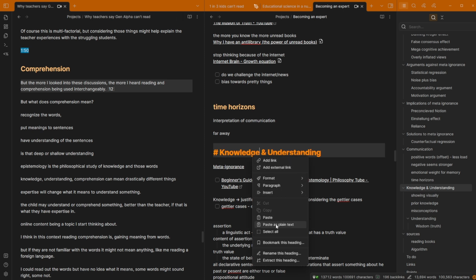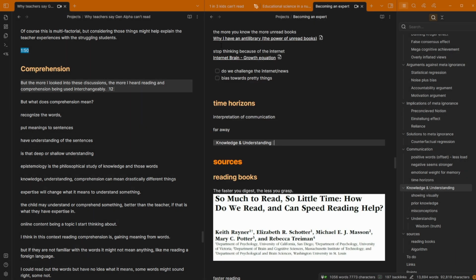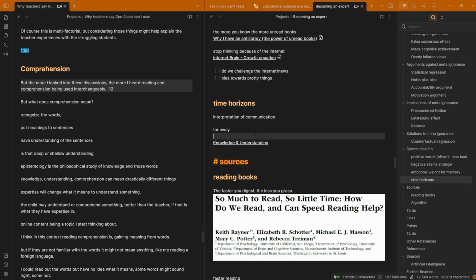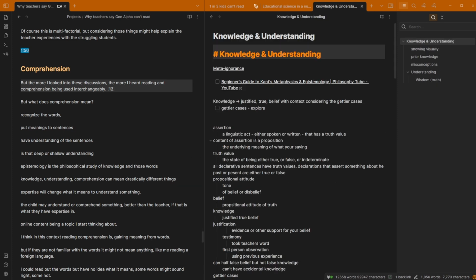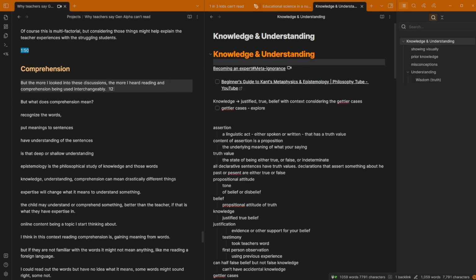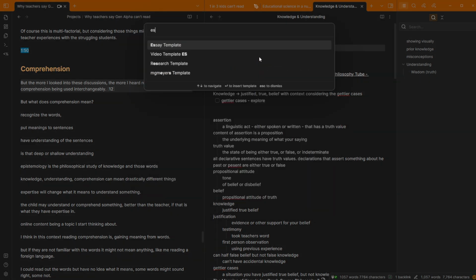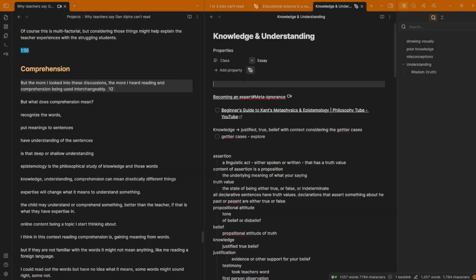Now when we go in here, we can extract the heading, knowledge and understanding, create, okie dokie. Now let's go to that file. Let's just correct that link, so now that's linking to the meta-ignorance heading. Yes, we can get rid of that heading because now it's the name of the file. And now I want to add the essay template to it.